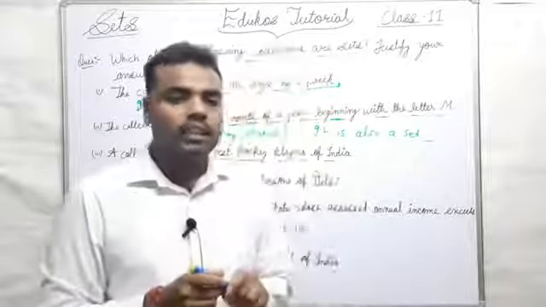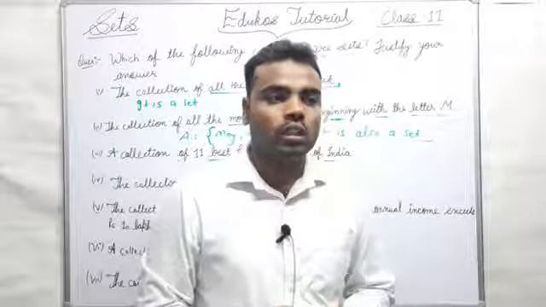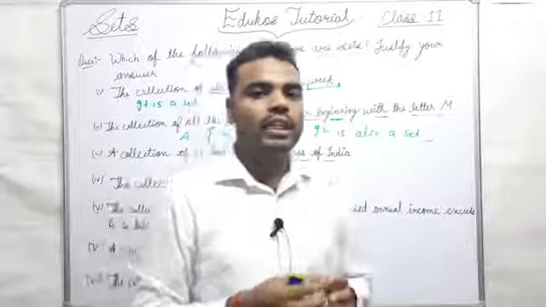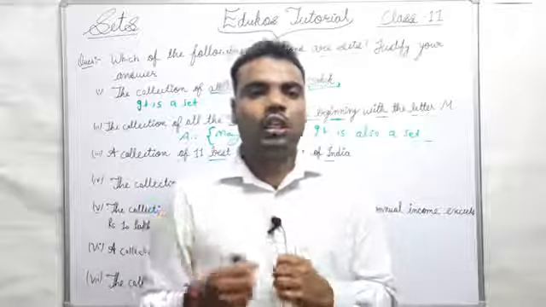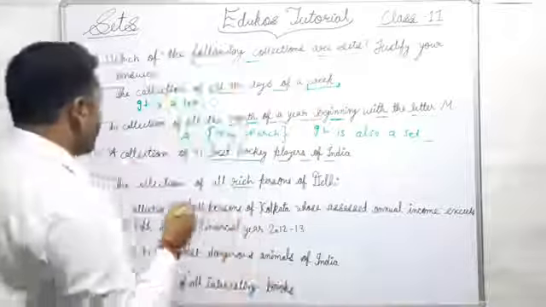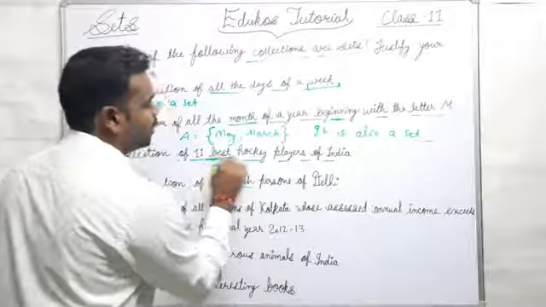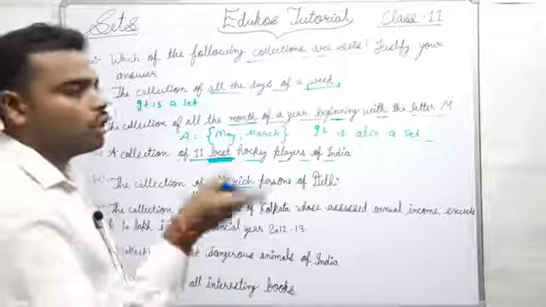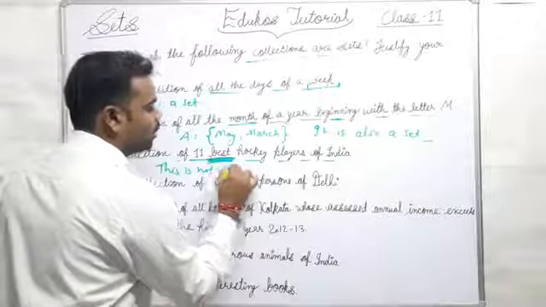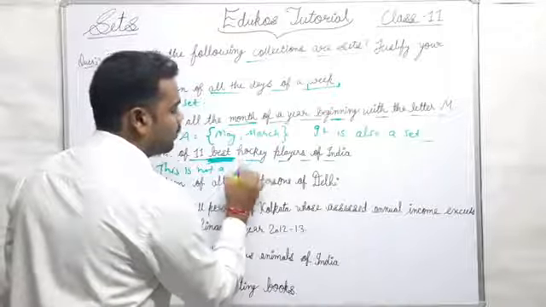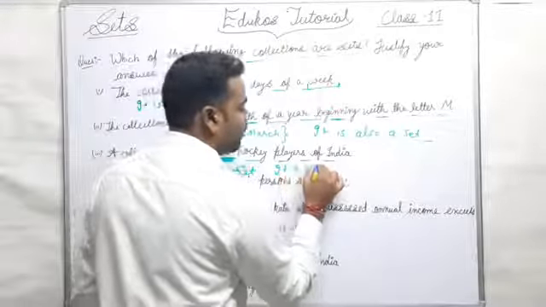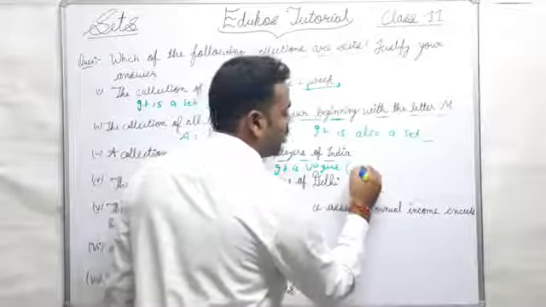This cannot be a set because it will change from person to person. Every person has a different choice and will select different players, so any player can be best according to someone. So this is not a set, not a collection of well defined objects. We can say that it is vague, meaning not clear.